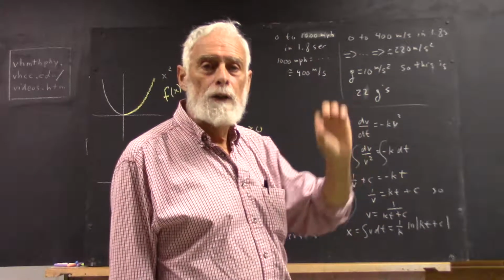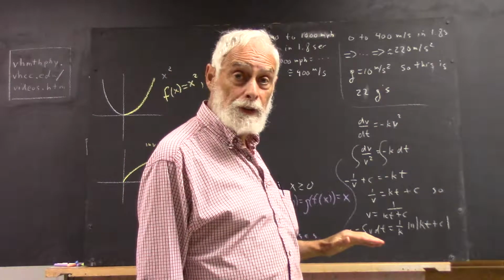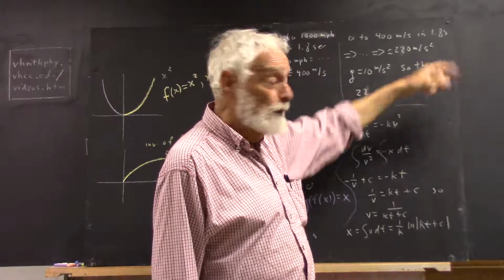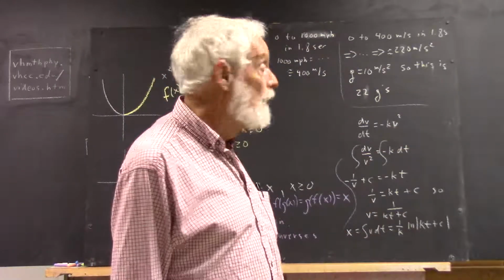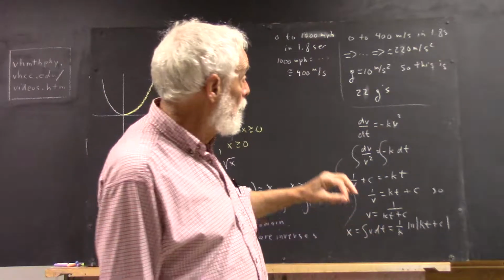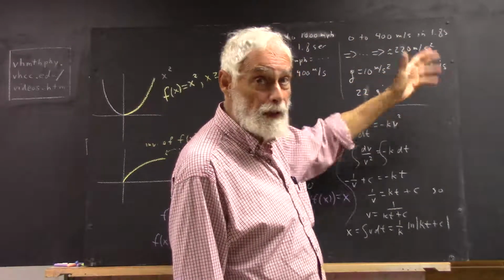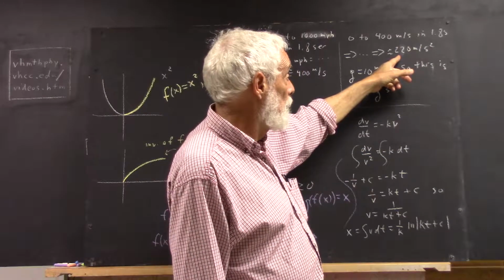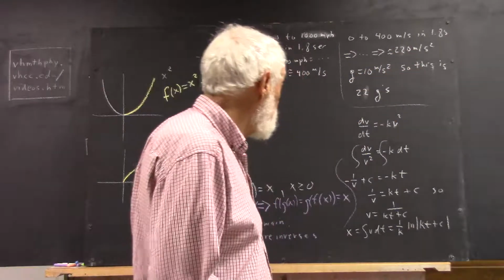Now, if you divide 2 seconds into 400 meters per second, you get 200 meters per second squared. But 1.8 seconds is about 10% lower than 2 seconds. That means that 2 seconds is a little more than 10% greater than 1.8 seconds, so my approximation won't be great, but it'll be pretty good. So I got 200 meters per second squared using 2 seconds. I'm going to get 10% more than that. Actually, just a little more than 10% more. But I say, okay, it's going to be about 220 meters per second squared. Rounding to the nearest 10 meters per second squared, that's a safe round off.